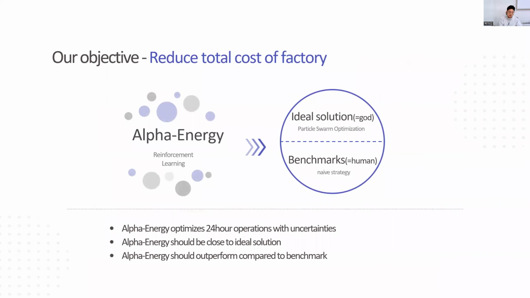So our objective is to make the smart AI model reduce the total cost of the factory. And our Alpha Energy model optimizes the 24-hour operations with the uncertainties. Alpha Energy should be close to the ideal solution, and our model also should outperform the benchmark.